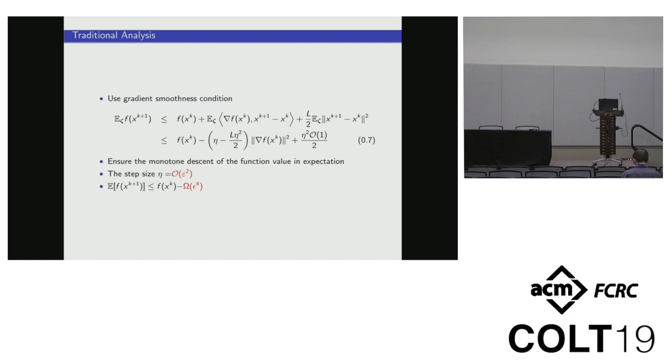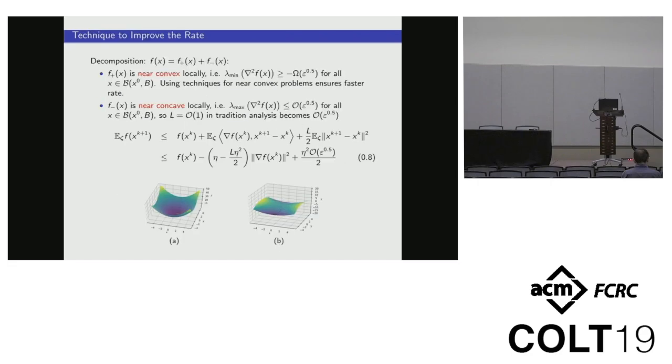How can we achieve a tighter bound? Let us first recall the traditional analysis. The traditional analysis mainly uses the gradient smooth condition, see equation 7. So to ensure the monotone descent of the function value, the step size eta should be epsilon to the power of 2. Thus, in each step, the function value can descend epsilon to the power of 4.